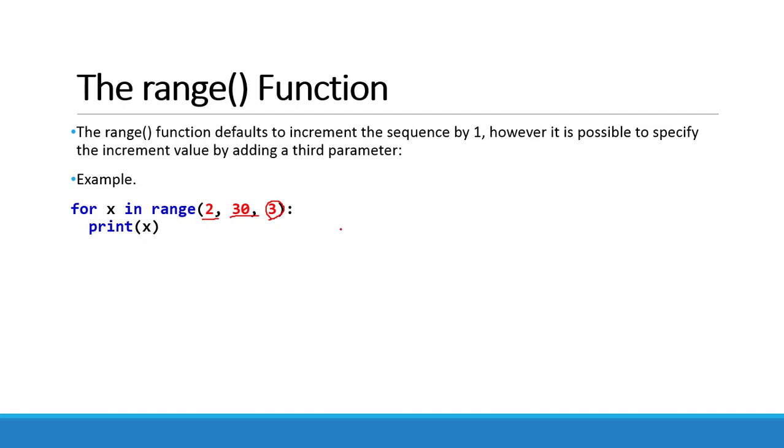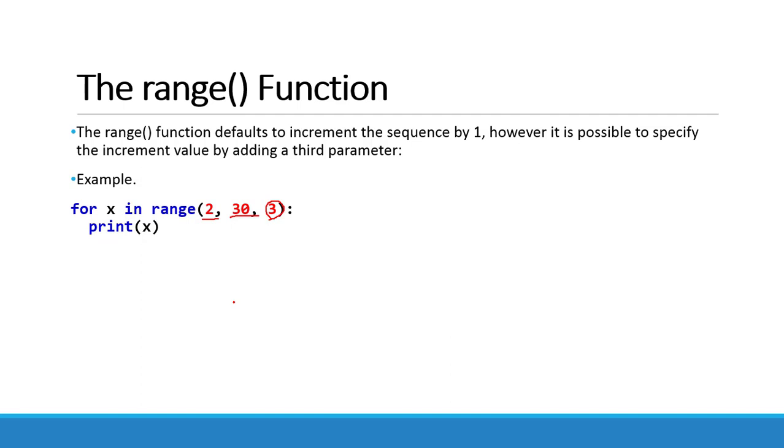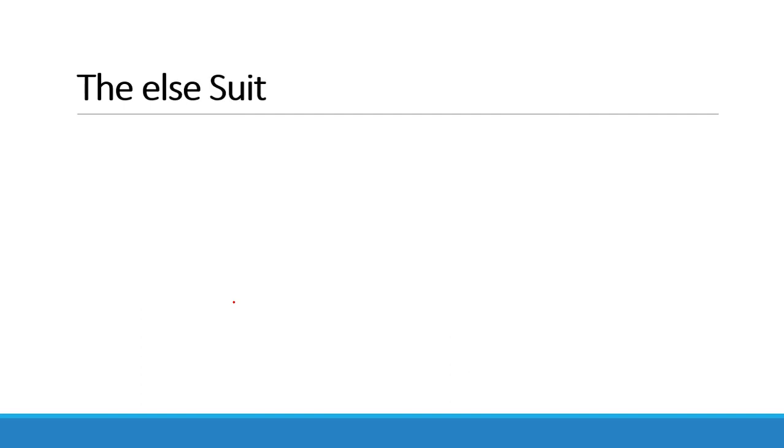In this way, the values are incremented and it is ending at 29. So the range function is a very useful function with the for loop. Next we will see the else suite.